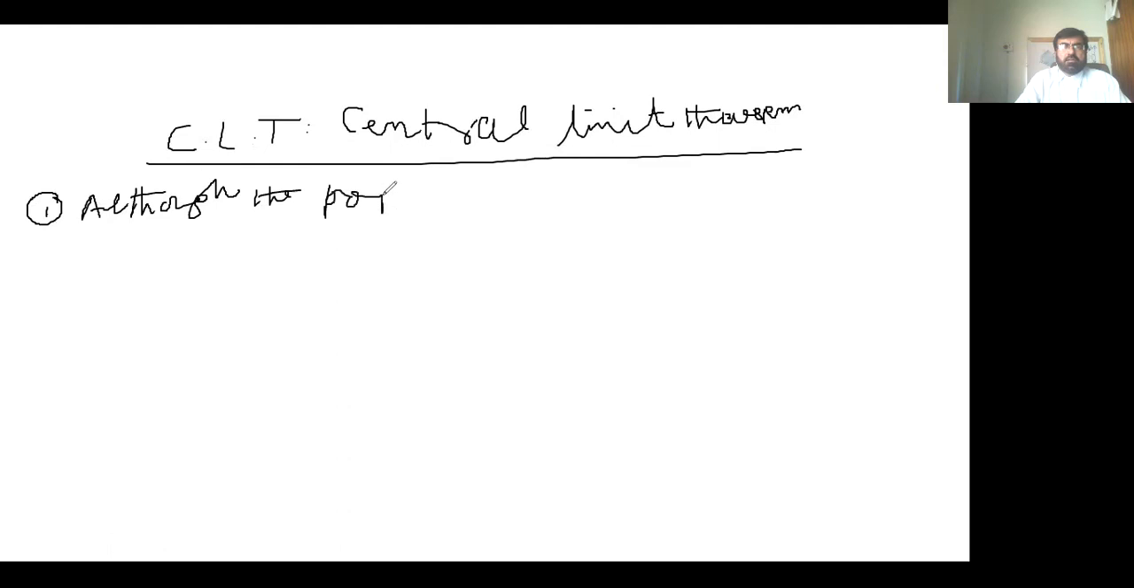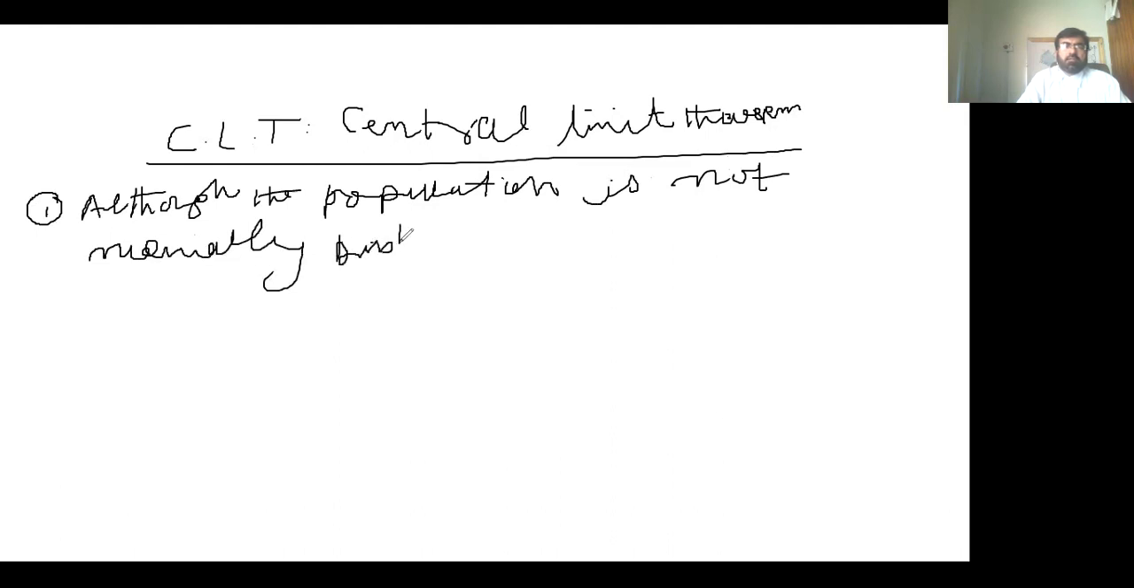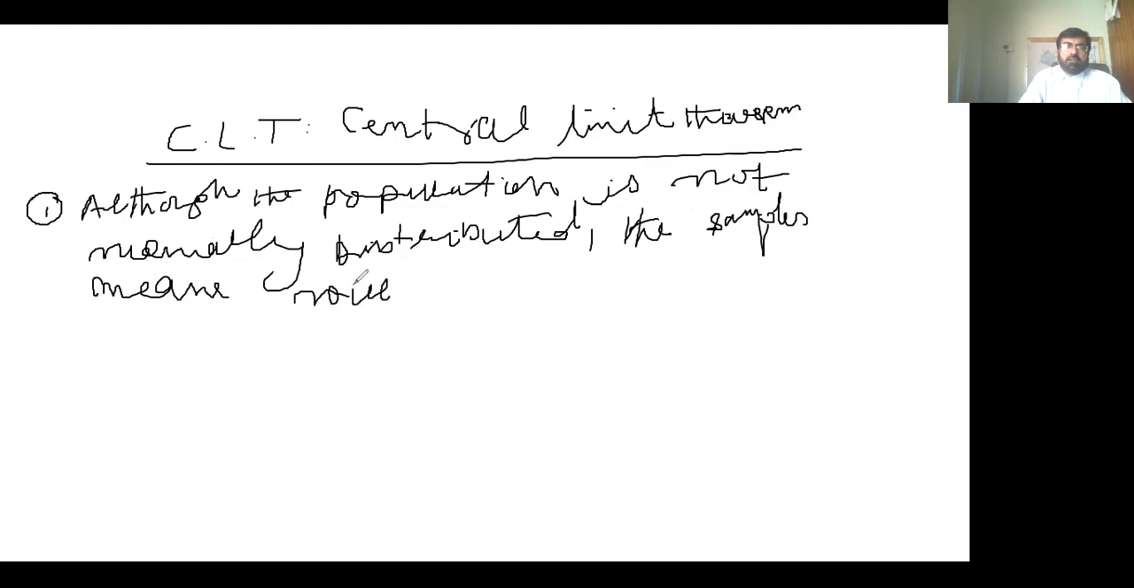the population is not normally distributed, the sample means, all the possible samples' means, will tend to follow the normal curve.